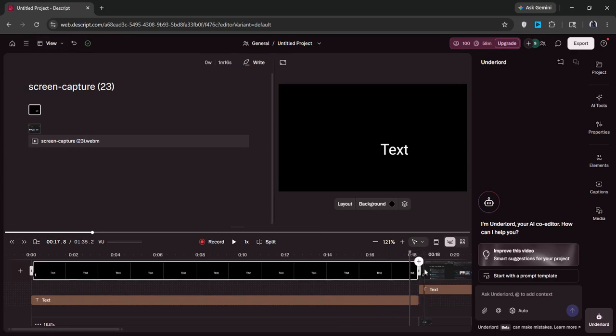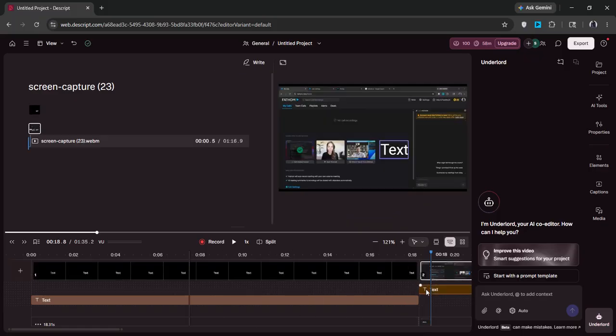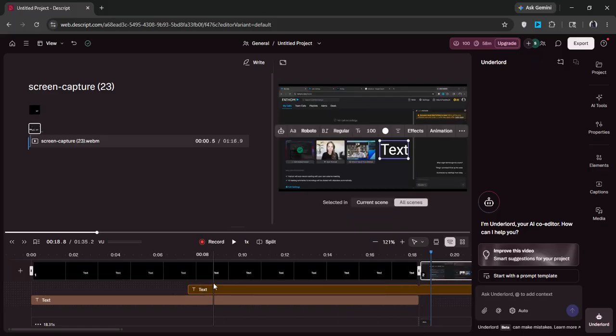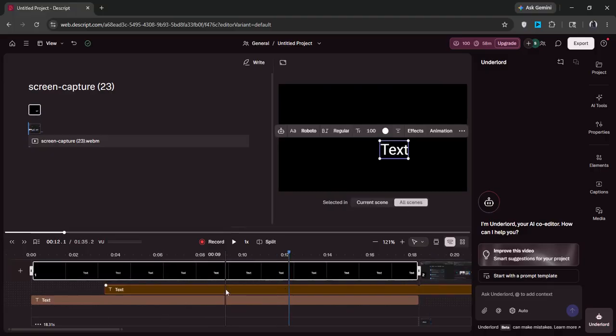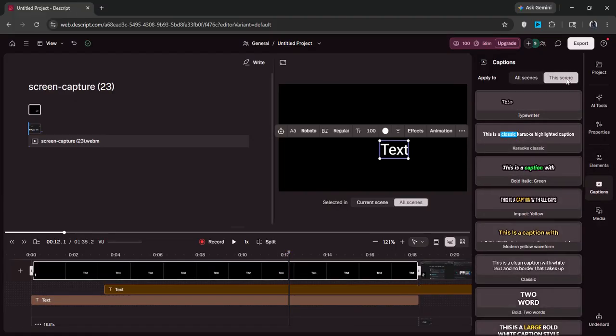Third, if the entire transcript is off, select all text with Ctrl+A, then drag the first line to the correct start point. The rest follows. Fourth, for regenerated audio issues, Descript's Regenerate feature can break sync. The fix is to manually realign the regenerated section by dragging its text block.